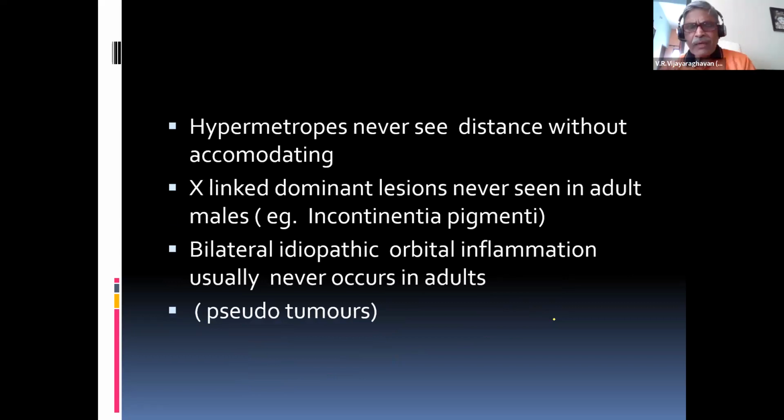Now there are a few things. You might have heard about hypermetropes. Normally they say hypermetropes can see distance, myopes can see near. Like this we can tell, but it's the wrong notion. What's happening here?